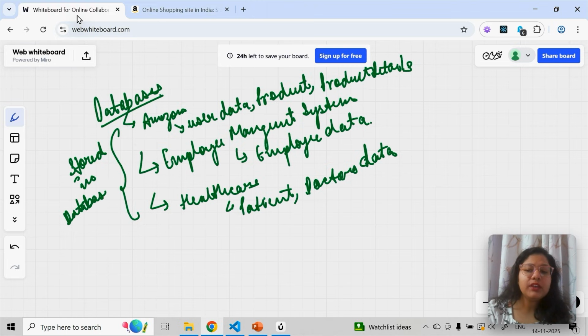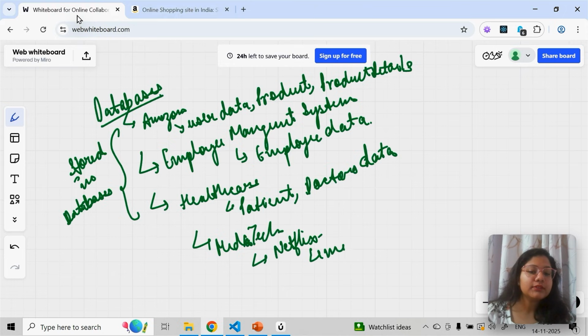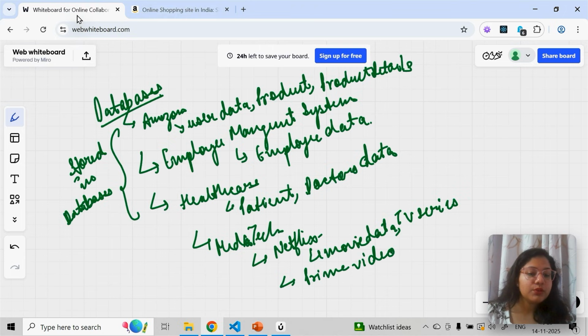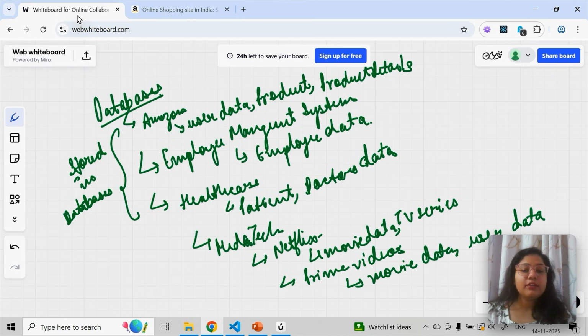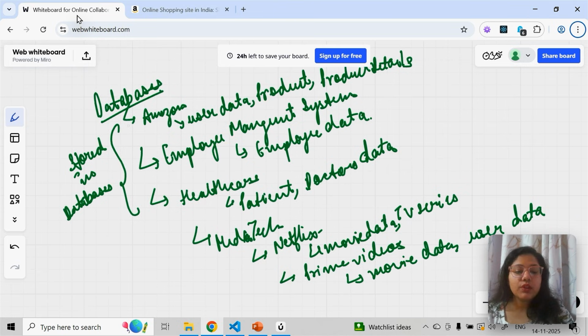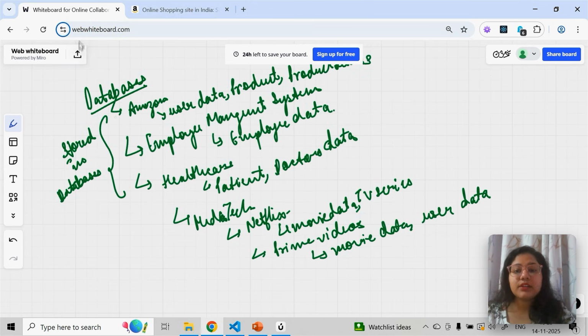You can go to any domain. We can also think of media tech, like your OTT platforms, for example Netflix. In Netflix you can think of movie data, TV series data. You can think of, let's say, Prime Video. In Prime Video you can think of again movie data, then user data, who is going to use it. You all buy the subscription, so user data. At the end of the day, where will all this data go and be stored? All this data will go and be stored inside some database.